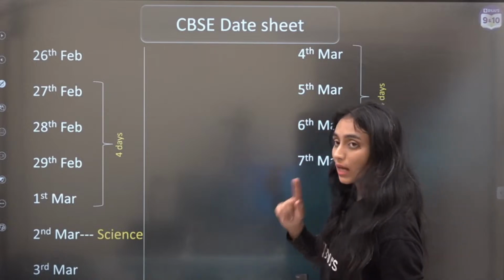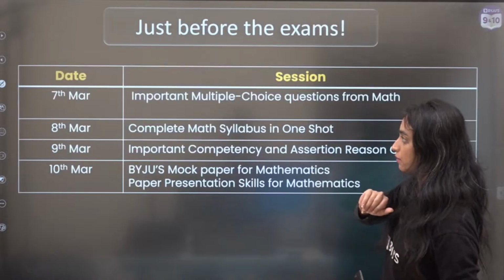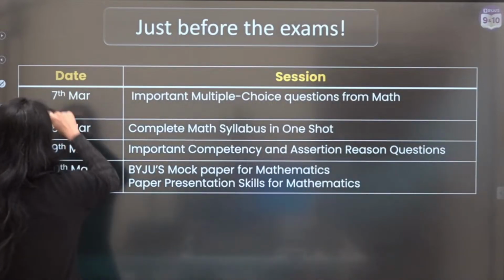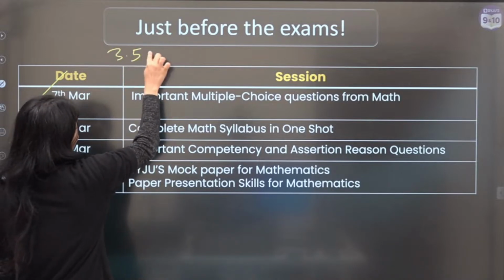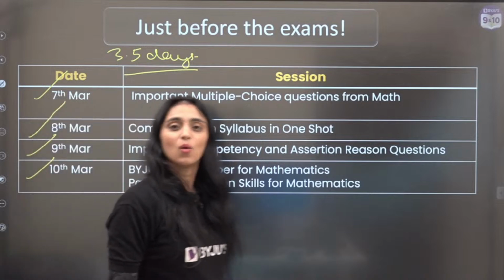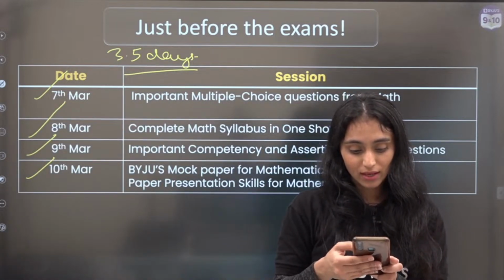तो exactly हम लोग क्या करने वाले हैं वो मैं आपको बताऊंगी। Science and social science के लिए ma'am will be discussing with you. Coming on to the math part specifically. क्या होने वाला है चैनल पे 7th, 8th, 9th एंड 10th? As I said, 3.5 days we have. I'm not considering this as 3 days. क्या होने वाला है चैनल पे, हम क्या करवाने वाले हैं आपको, आप कैसे प्रिपेयर करोगे?